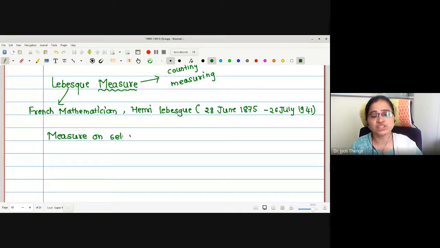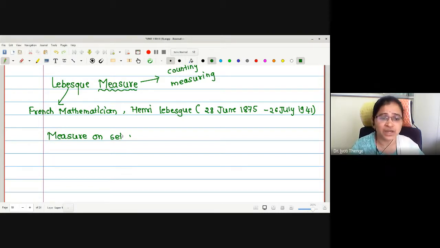Okay, now this measure on a set is a systematic way to assign a number which can be interpreted as a size. Size means either length, area, or volume. Therefore, the concept of measure is the generalization of the concepts of length, area, and volume, because length, area, and volume are restricted concepts. Therefore, measure is the generalization of these.